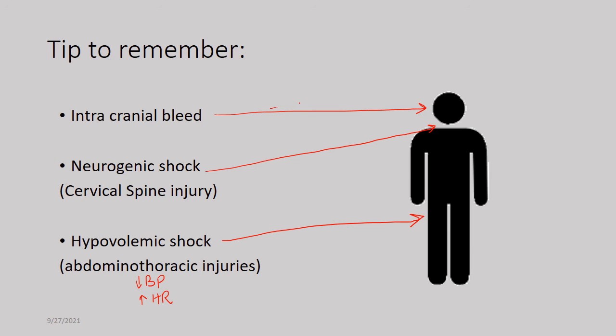Now the opposite of this is the intracranial bleed, the uppermost one. So it is the opposite and it leads to an increase in BP and decrease in heart rate. And in between these two is the neurogenic shock, which leads to a failure of both mechanisms. Thus, there is a decrease in heart rate and there is a decrease in BP. So this is it.